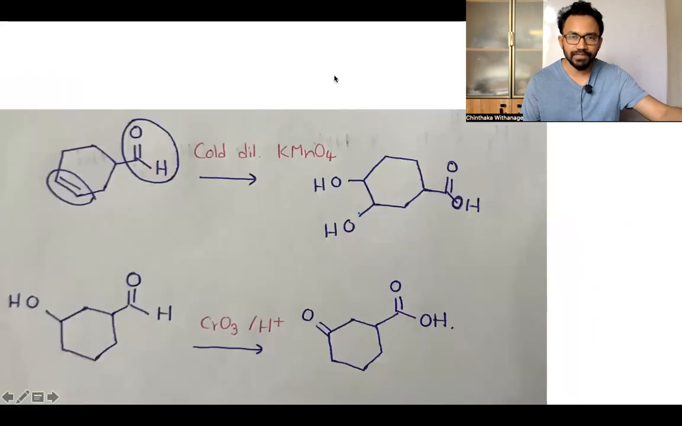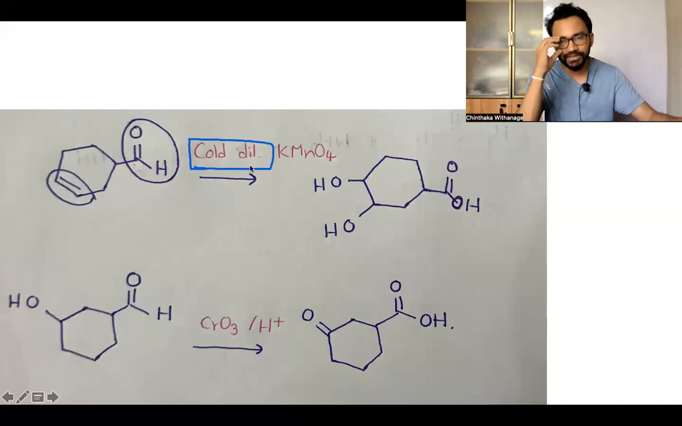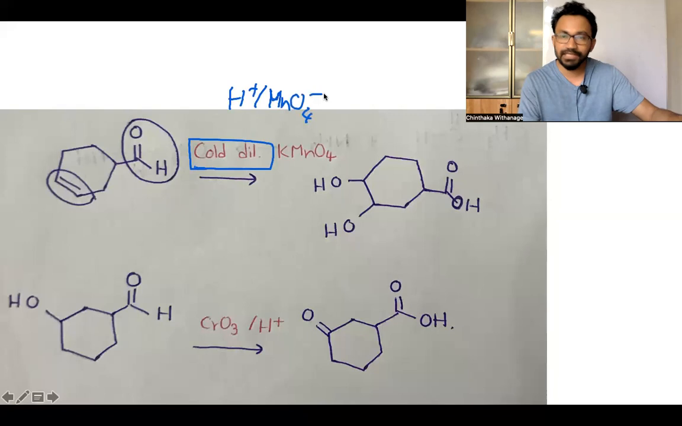Right. Here I used another thing. Cool dilute KMnO4. I already mentioned H plus KMnO4 is a strong oxidizing agent, but here cool dilute means it just reduces the ability of oxidization, right? So if this one is H plus, MnO4 minus acts as a strong oxidizing agent, but here cold dilute, so we just reduce the oxidation ability.